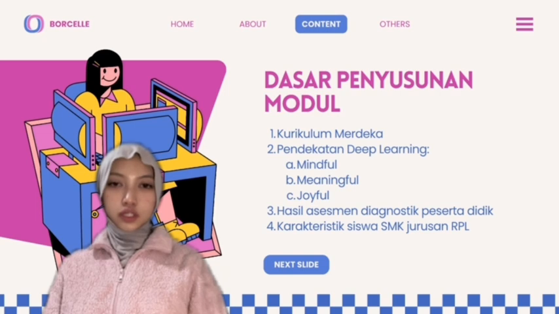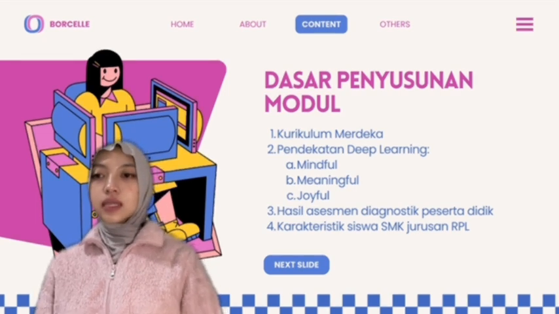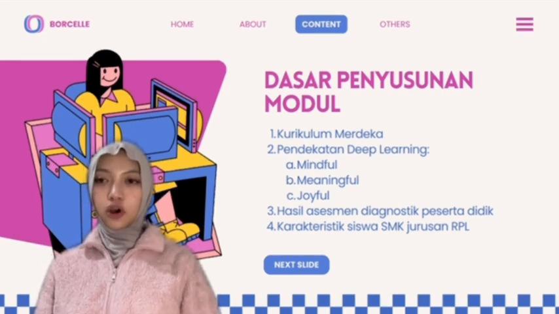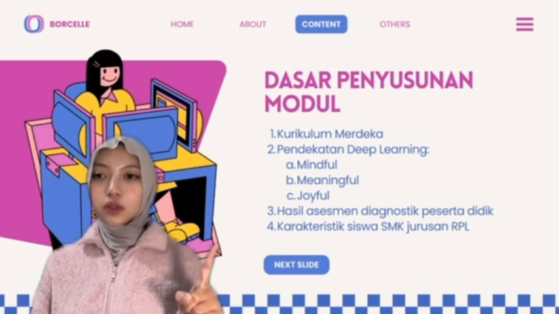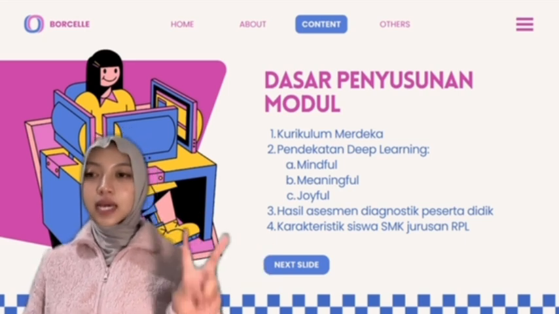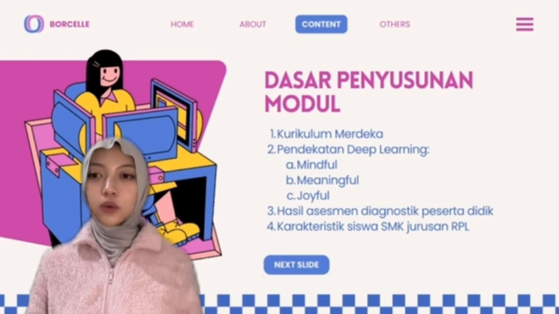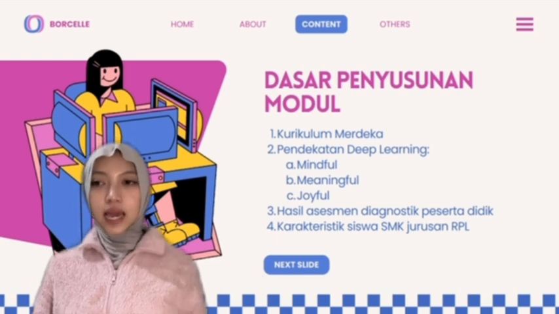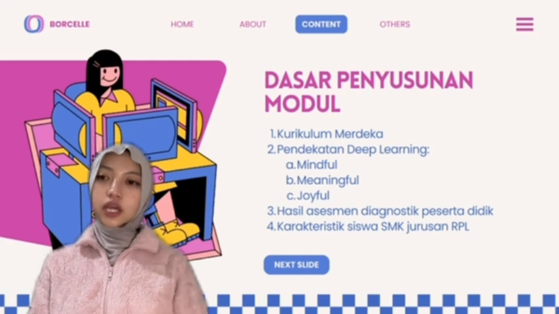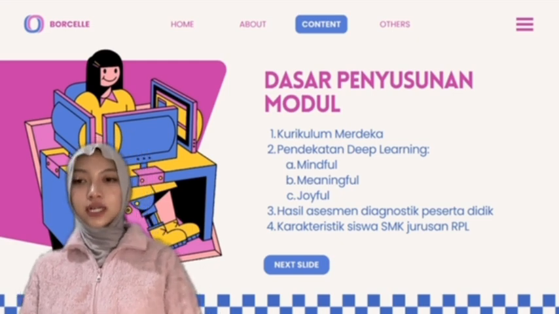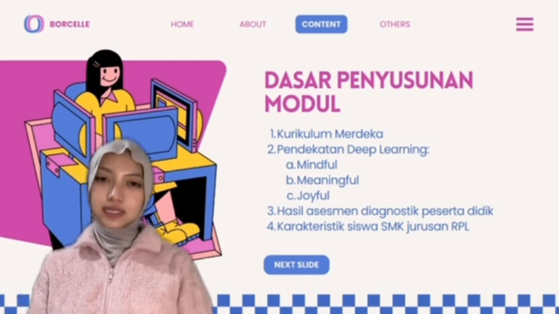Basis of module development. This module is developed based on several important aspects. First, Curriculum Merdeka as the main curriculum. Second, the deep learning concept, which focuses on meaningful learning. And third, the result of diagnostic assessment, so the learning objectives and material are adjusted to students' real needs.